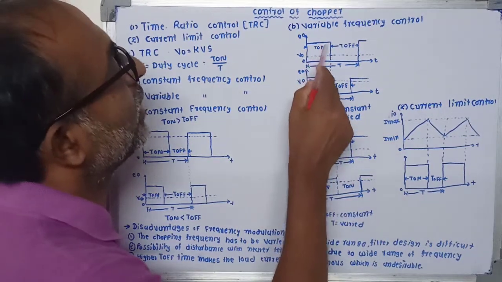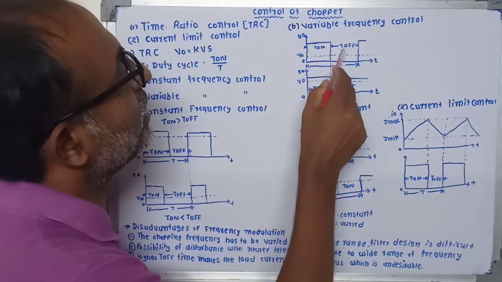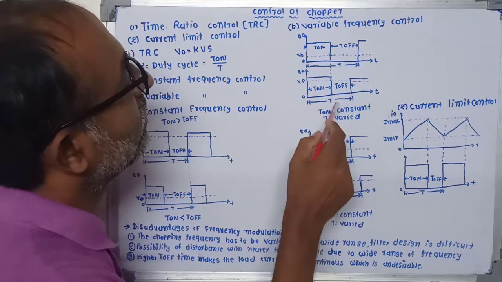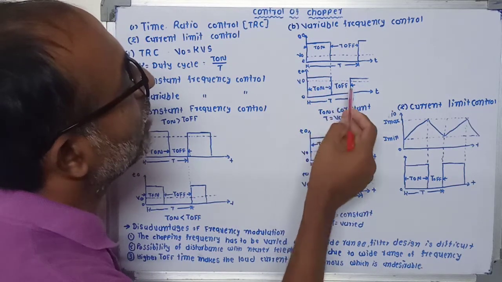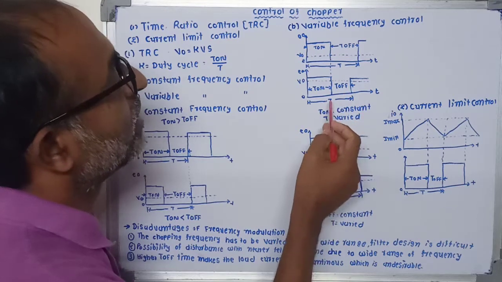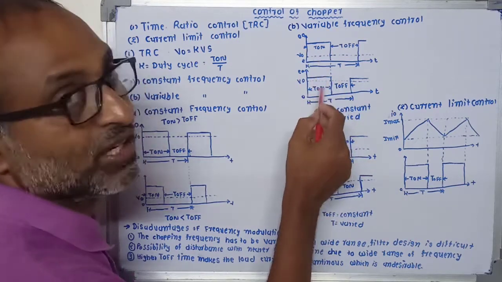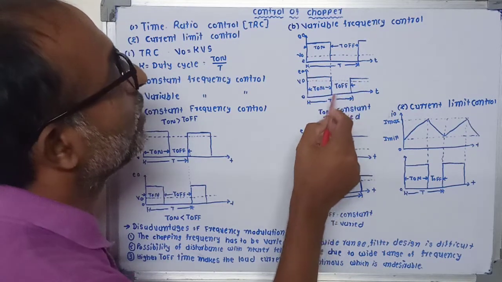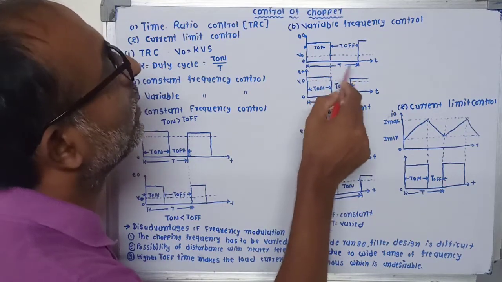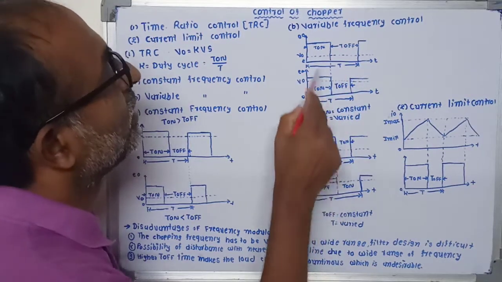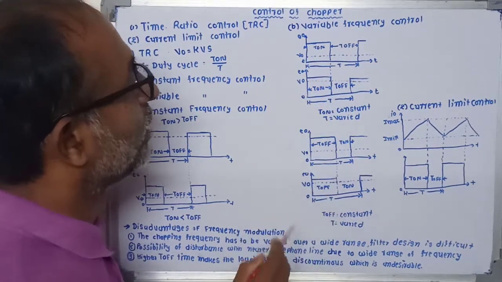So you can see the T on period and this is the T off period. In the second case, we are reducing the T off time. That means in both cases the T on period remains the same, but the T off period changes because we are changing the chopping period T. So this is the waveform of the output voltage.